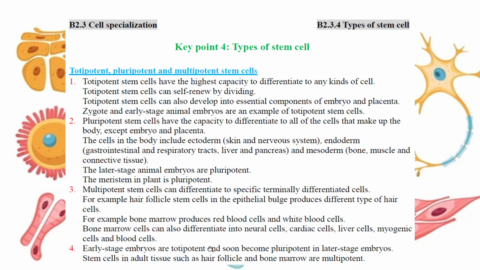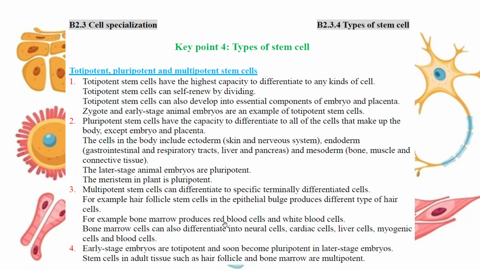Okay. For example, the hair follicle stem cell is the multipotent stem cell. It can get a stimulation and then produce a different kind of hair cell, and the hair cell won't differentiate anymore. Maybe they have some cell division. Bone marrow is also an example of multipotent stem cell. It means that in most cases, the adult stem cells are the multipotent stem cells. Really the last step of this differentiation.